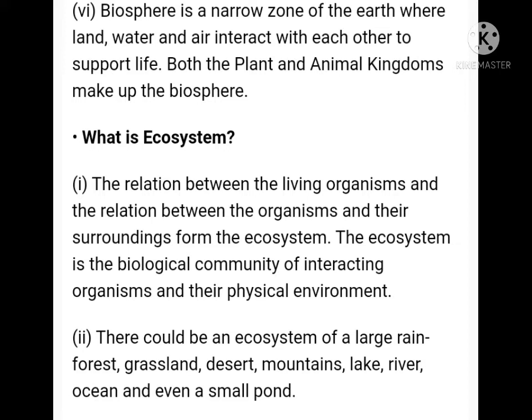Now the question arises, what is an ecosystem? An ecosystem is a system which is formed by a community of interdependent living organisms which are found in a place and their interaction with the environment. Ecosystems are different in sizes. Some are as large as an entire rainforest and some are as small as a rotting tree trunk. So there are different physical environments which have different kinds of ecosystem.